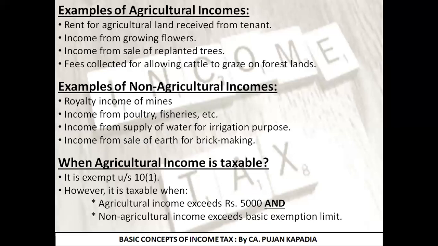Friends, I'm just giving you 1 minute. I would request you to read all the 8 names: 4 of agricultural income, 4 of non-agricultural income. Try to memorize the same, because if a short question comes to you, you can easily answer it.